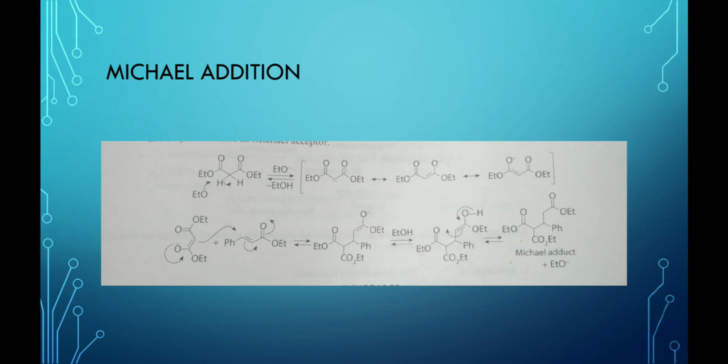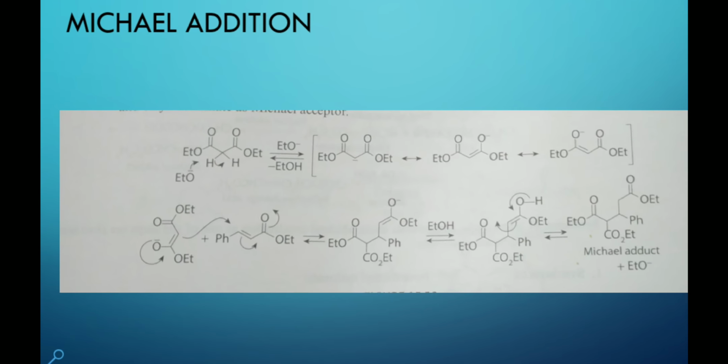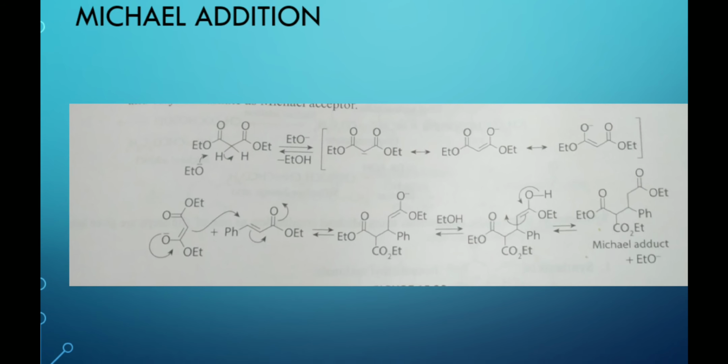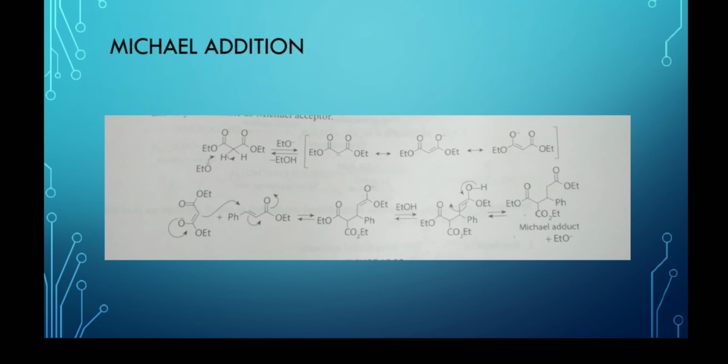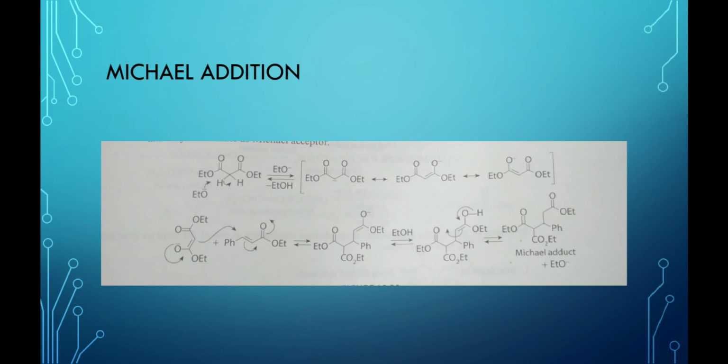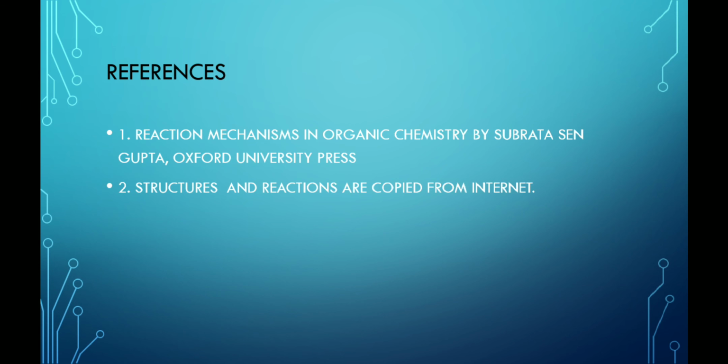This slide is the example of Michael addition. In this Michael addition, the ethoxide base abstracts the hydrogen of the methylene group to produce carbanion, which is then converted into the resonance stabilized enolate ion. Both the aldol condensation and the Michael addition involve carbanion as reaction intermediate.